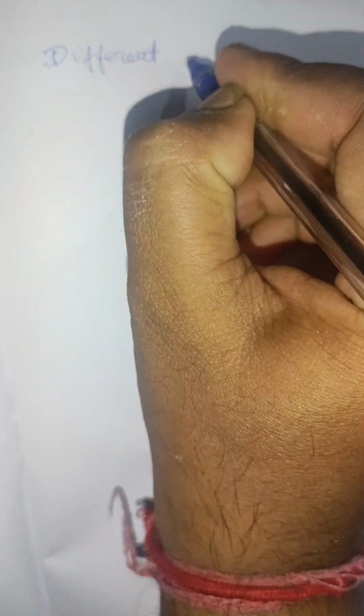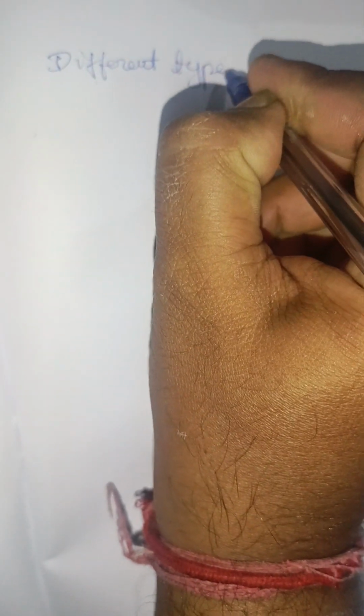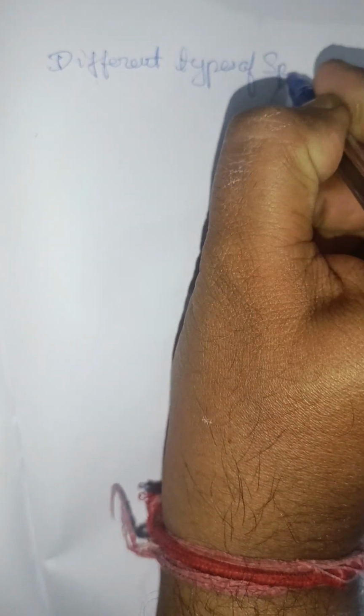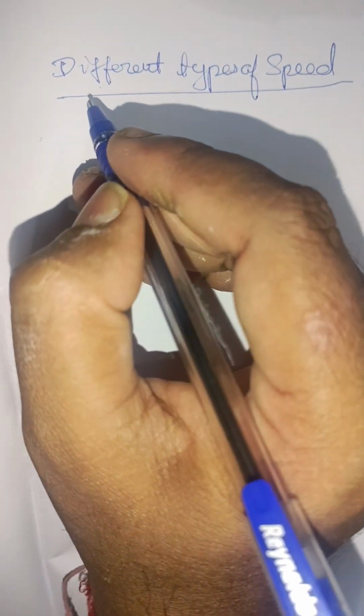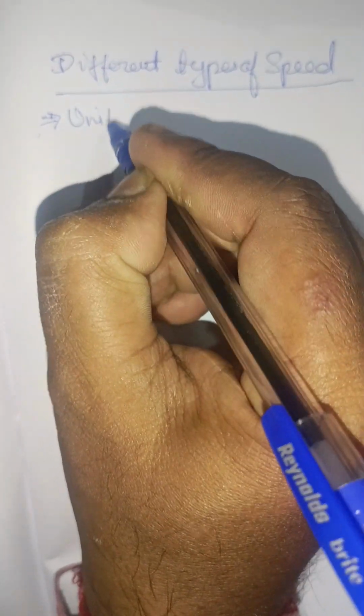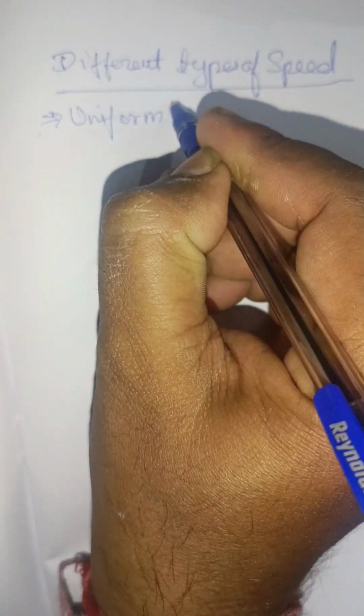Today's class we are going to talk about the different types of speed. So our topic name is different types of speed. We have different types of speeds to discuss in today's class. In this, we are going to discuss first uniform speed. The very first concept we are going to discuss is uniform speed.